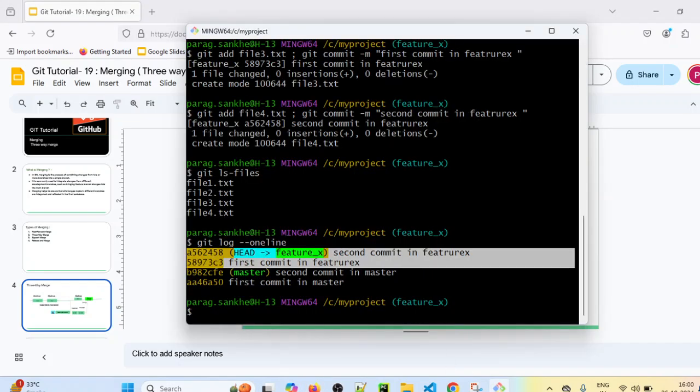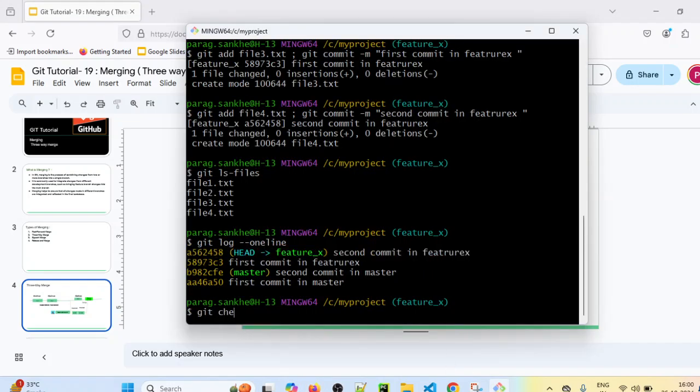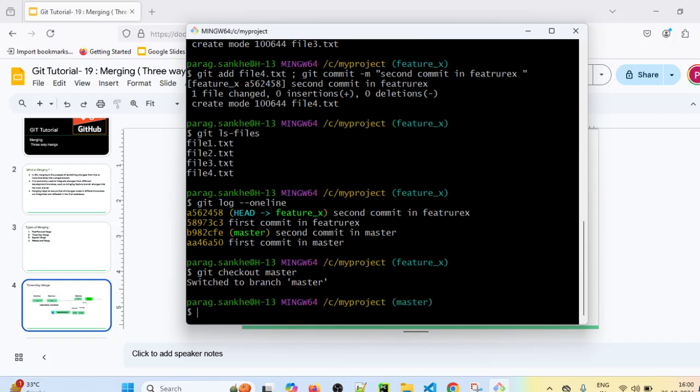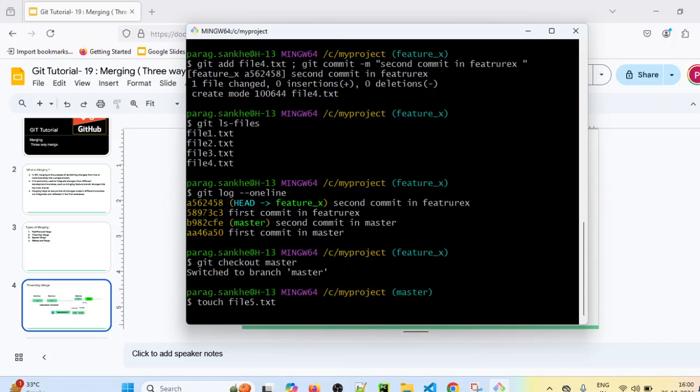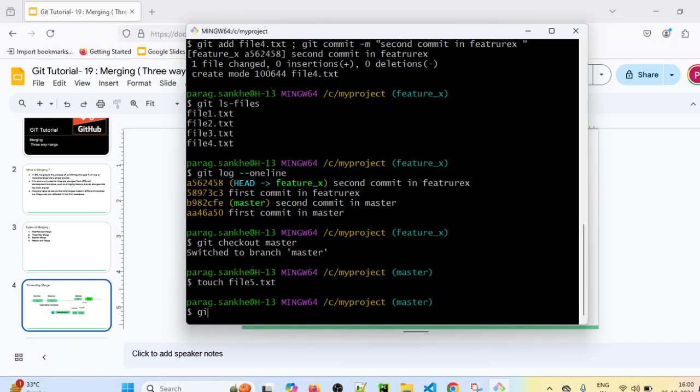So I will check out by using git checkout command master. So now we are switched to master branch. Here I will create one more new file. Let's say touch file5.txt, and then we will add and commit that file. git add file5.txt and git commit -m. This is our third commit in master branch.